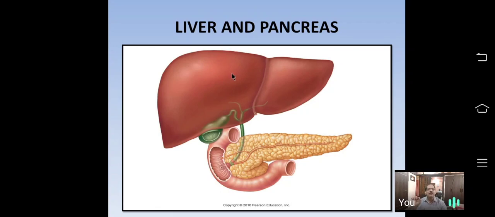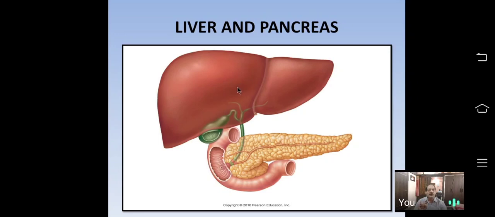Bile juice also contains two pigments, bilirubin and biliverdin. Bilirubin and biliverdin are toxic substances, and they are the end products of the breakdown of red blood cells. They are excreted from the body through bile.